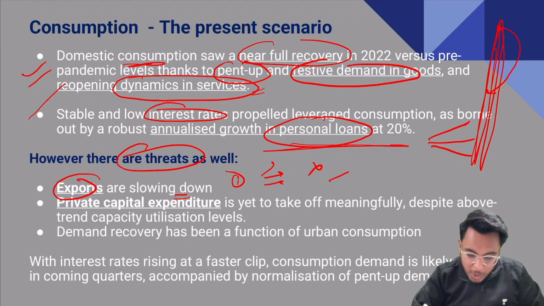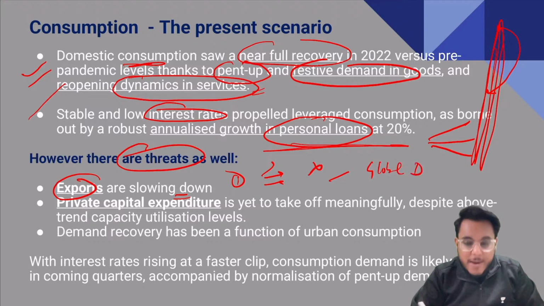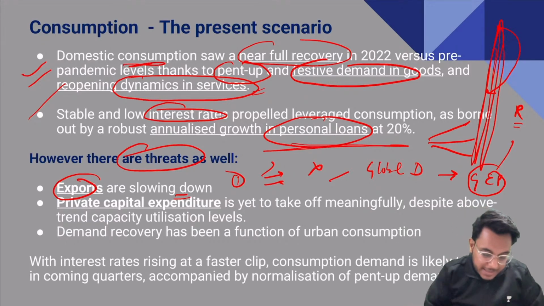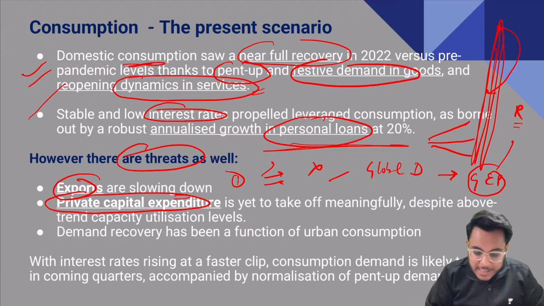It's because the global demand is very much less. Why global demand is less? Because the global economic prospects are not positive. Why global economic prospects are not positive? Because of the Russia Ukraine war, because of the COVID-19 new cases that are coming and all such kind of things. Secondly, private capital expenditure is yet to take off.